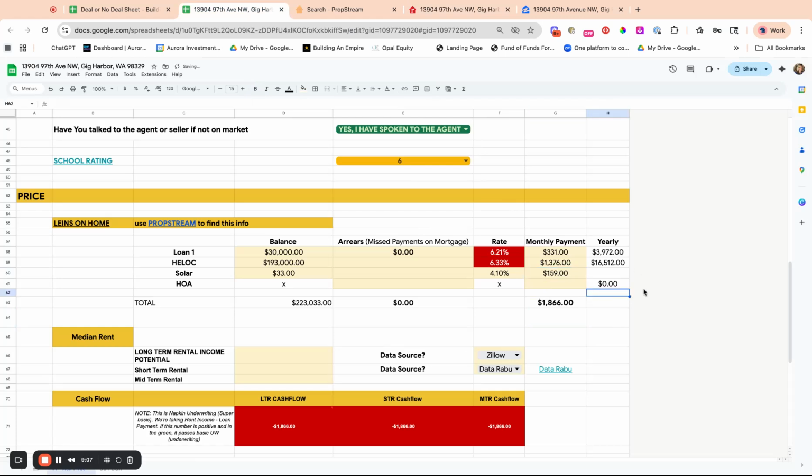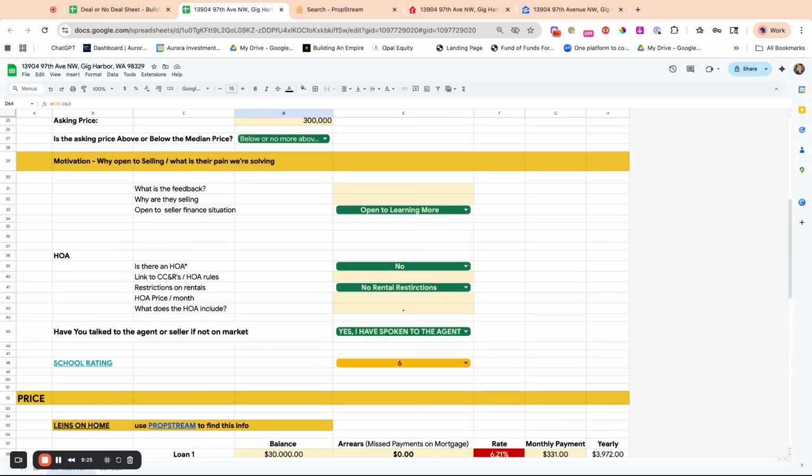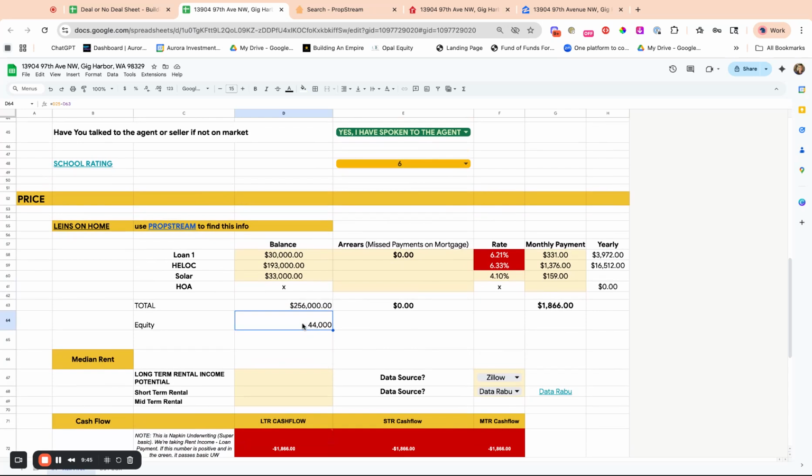Okay, so what this does is it shows their equity in the house. Do they have a lot of equity? Maybe I'll add something. Hold on. All right, so I'll make this so you can see what I've done for the equity. Equity is what they are asking for it, which is $300,000, minus the total loan balances. That's not right. Hold on. So they only have $44,000 in equity, which means there's low equity, which means this would be ripe for a sub 2 deal.